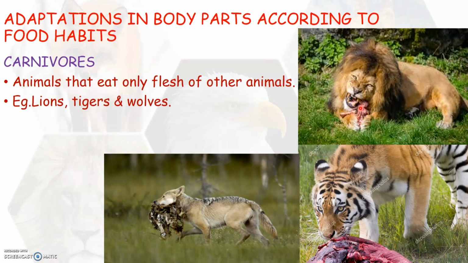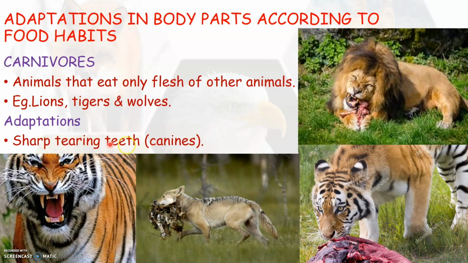So what do you think is the adaptation of these animals so that they can eat the flesh of other animals? Yes, generally carnivorous animals have got sharp tearing teeth, otherwise called canines, as you see here in this picture. They have these sharp tearing teeth so that they can eat the flesh of other animals.